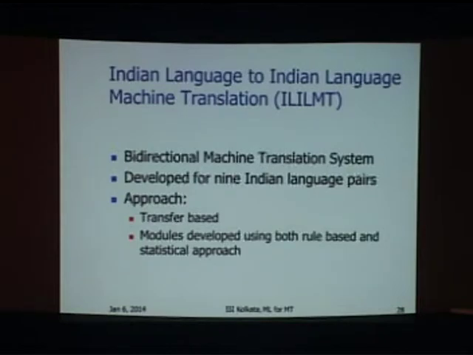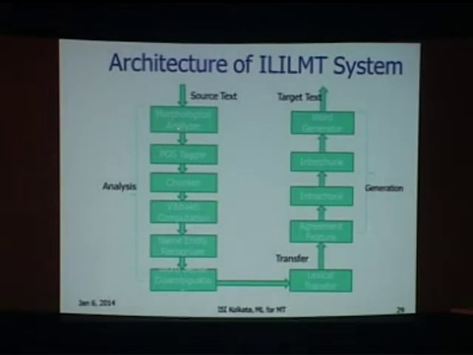So there is this large consortium project in the country for Indian language to Indian language machine translation, and that makes use of transfer-based approach. Transfer-based approach is quite intuitive to understand. Again, we do morphological analysis, POS tagging, chunking, vibhakti computation. I will not go into details of this. Named entity recognition, word sense disambiguation.